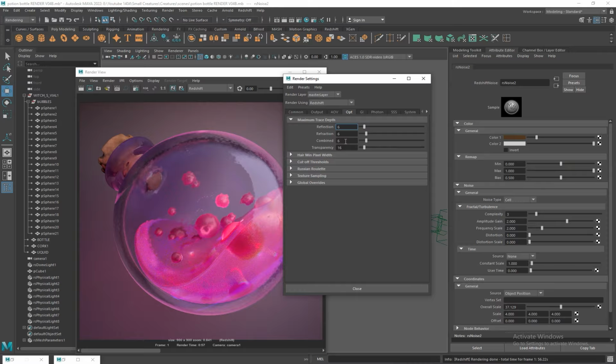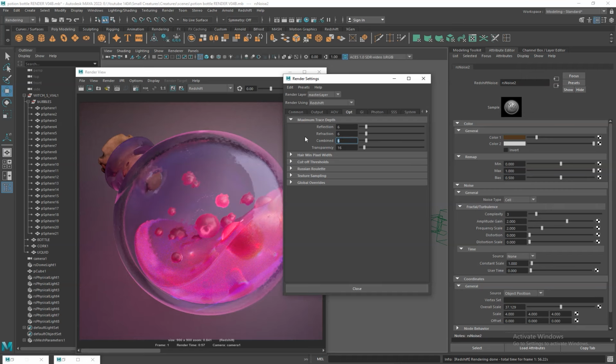But 6 is enough to keep reflections natural and continuous without overkill. And set refraction depths also to 6. This defines how many times light can pass through refractive materials like glass or liquid.